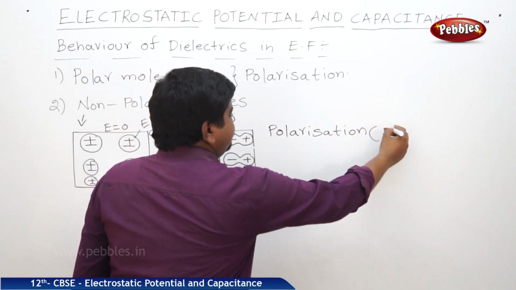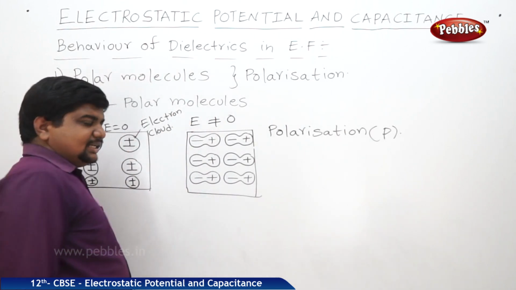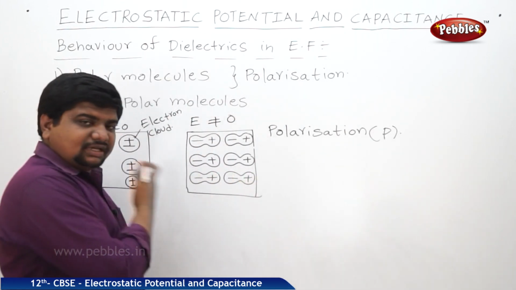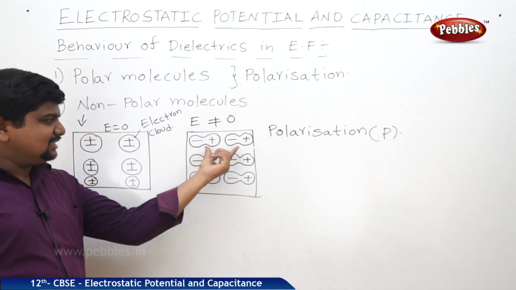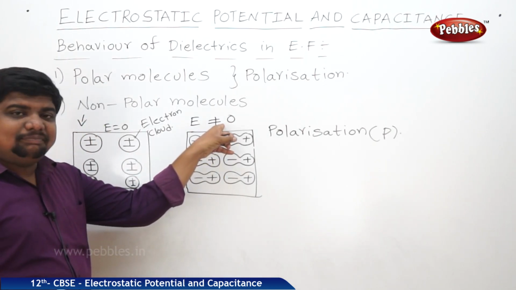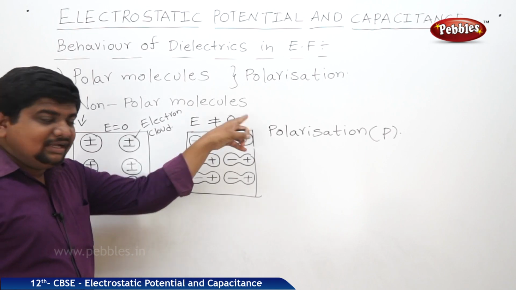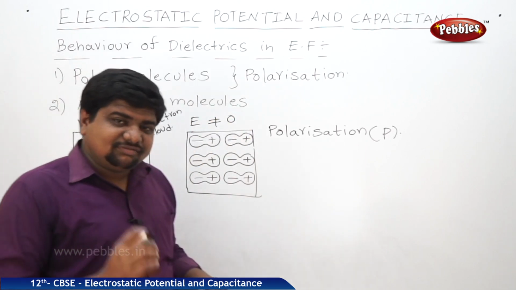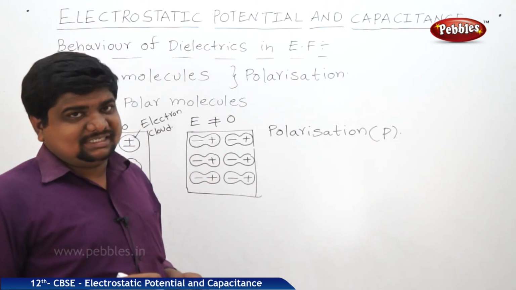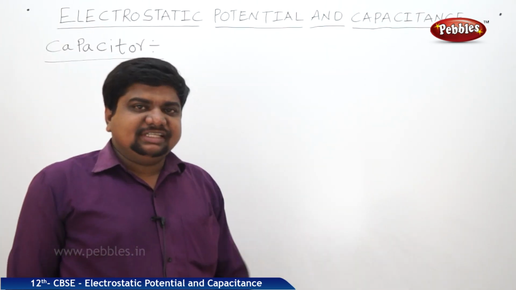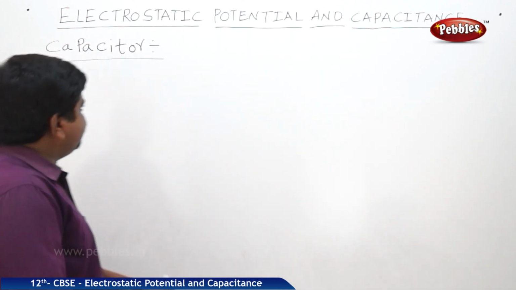The symbol is P. It has a direction, so negatives will come to one side, positives will go to the other side. So this is the electron cloud, and it is separating like this under the application of an electric field. This polarization process is very important in dielectrics. You can see the same case in capacitance also. Next, we are going to discuss the capacitor.